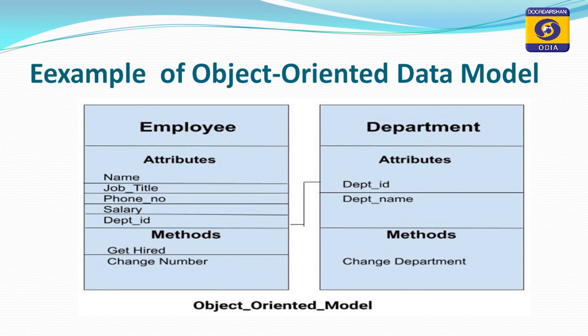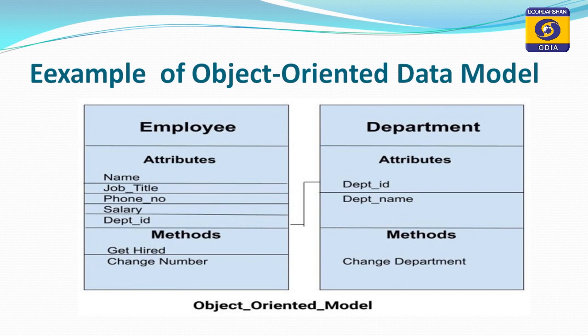This employee has properties or attributes like name, job title, phone number, salary and department ID. Employee is one object which represents the properties and attributes of an employee, while department is another object which has characteristics like department ID, department name, and the method related to department is change department.